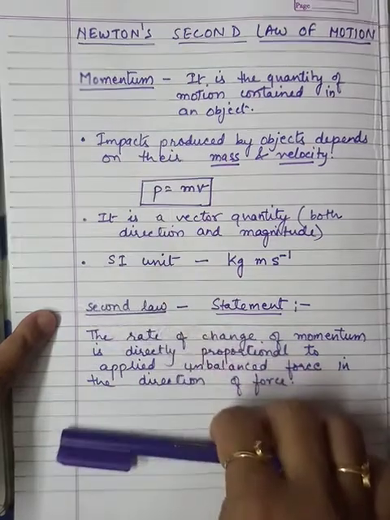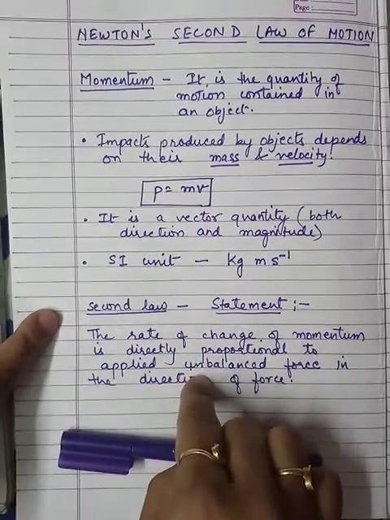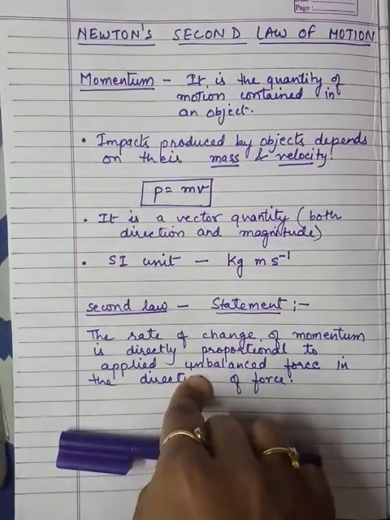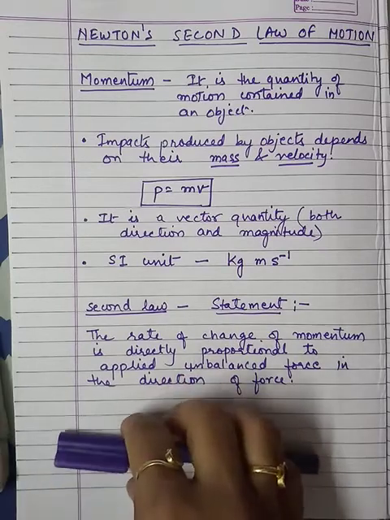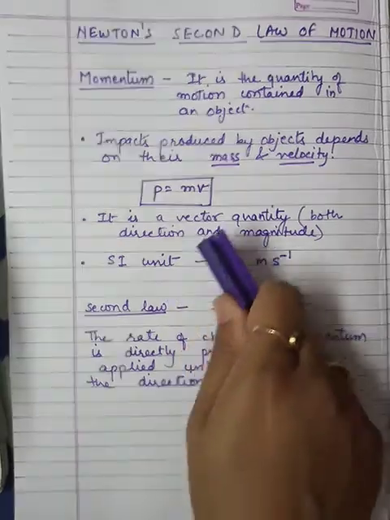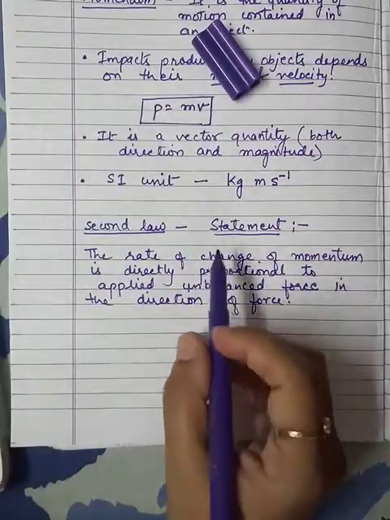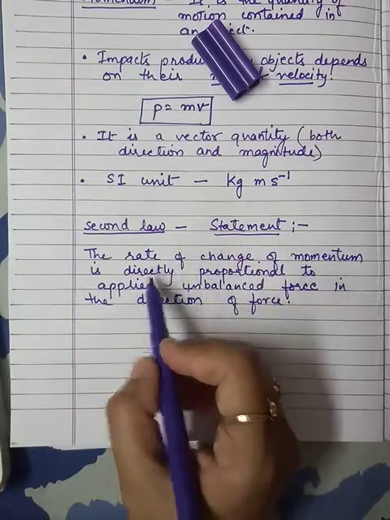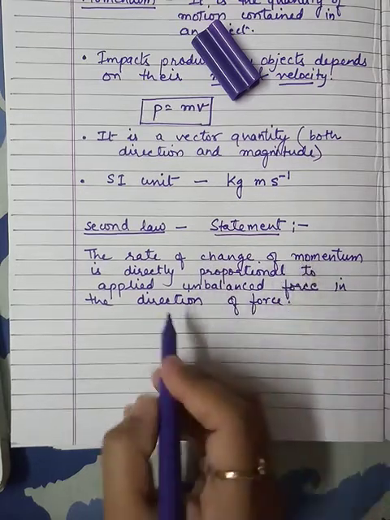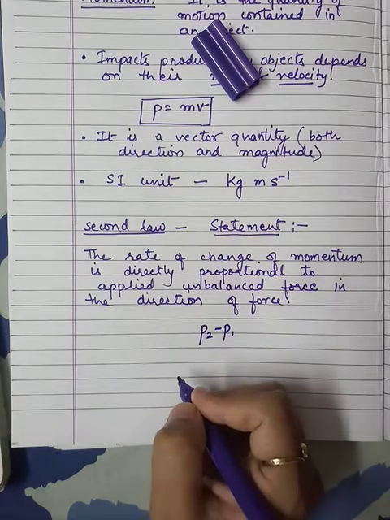Okay, so the second law has a particular statement. We can express this second law in the form of mathematics. That means there is a mathematical expression for the second law of motion also, that we can prove also. So what will be the mathematical expression according to this statement? The rate of change in momentum. Change in momentum is P2 minus P1.